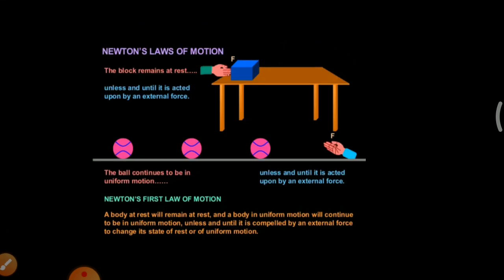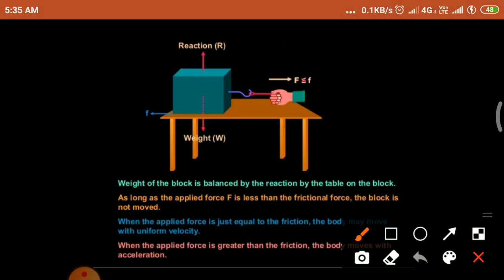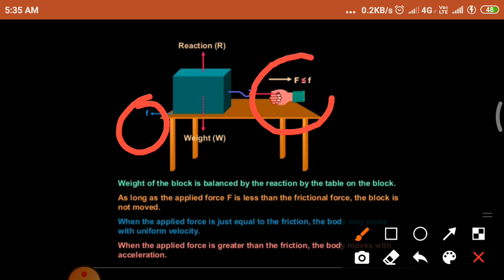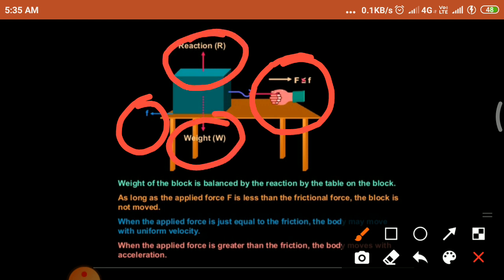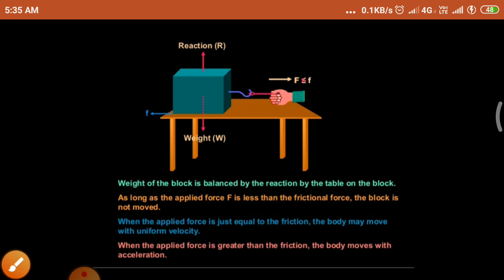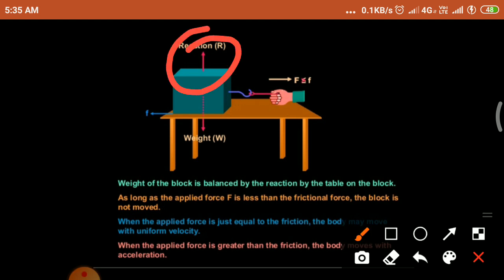This is a frictional force. This force is applied by a human being, and this is a reaction force and weight force. Weight of the block is balanced by the reaction by the table on the block. So these two forces, the reaction and weight forces, are balanced to each other.